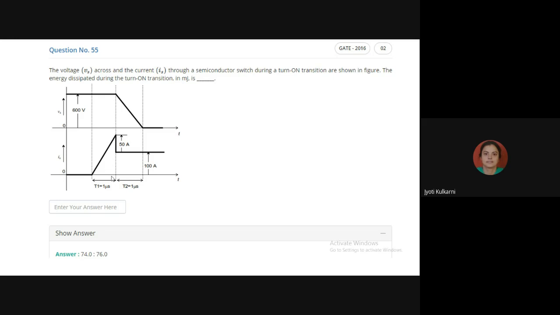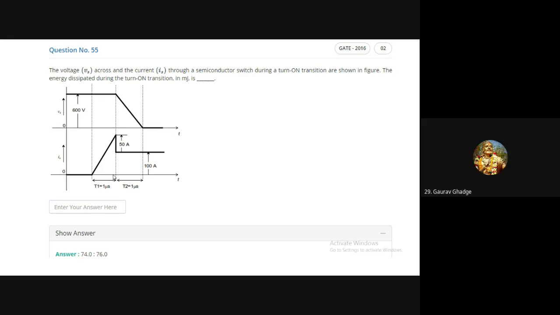So how much is it? 90 millijoule, I think. 600 into 150 into 1 microsecond. So 15 sixes are 90. So it will come around 90 millijoule. Are you getting?